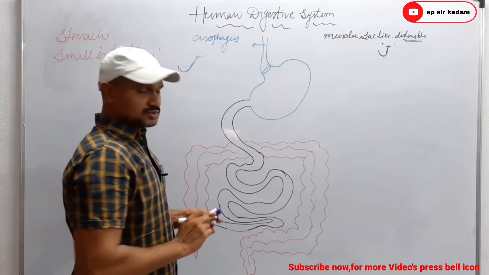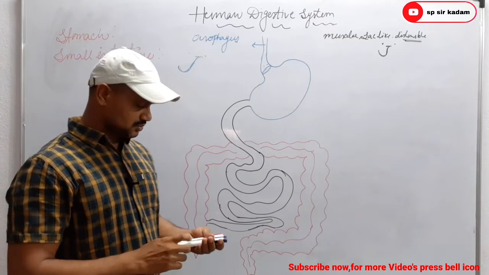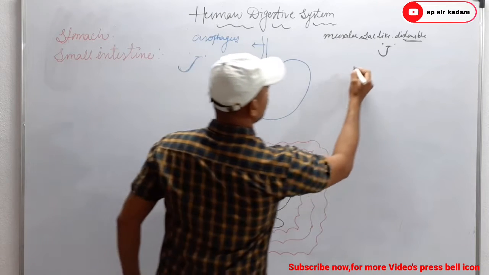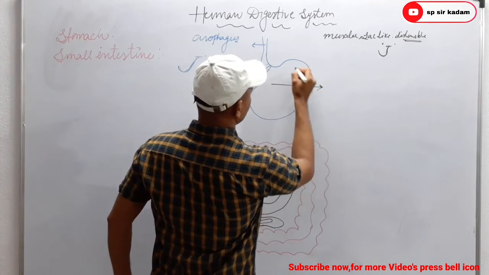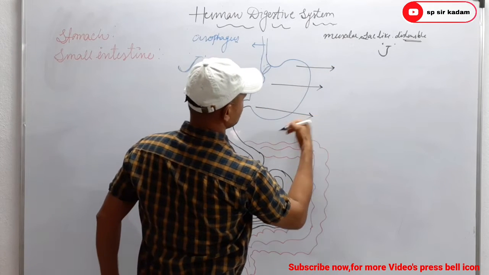Right. So the stomach is divisible into mainly three parts. When we look at the parts of the stomach: cardiac, fundus, pylorus.